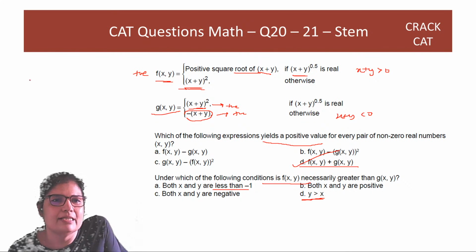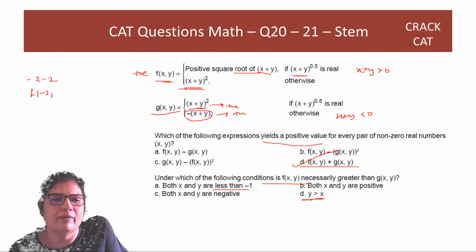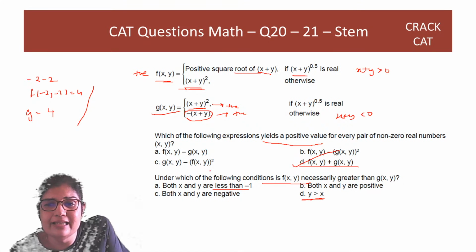So if x and y are less than minus 1, let's say they are minus 2, minus 2, then f of minus 2 gives you 4, and g gives you plus 4. So they are equal in some sense. So necessarily greater? No, I'm getting equal.